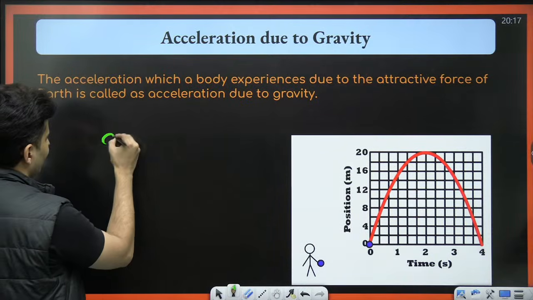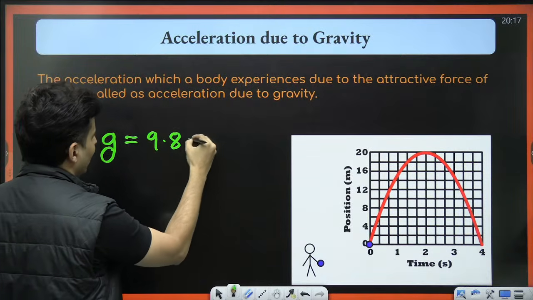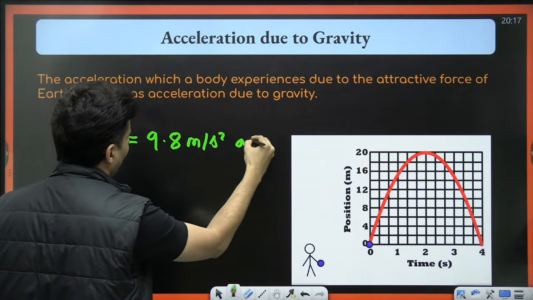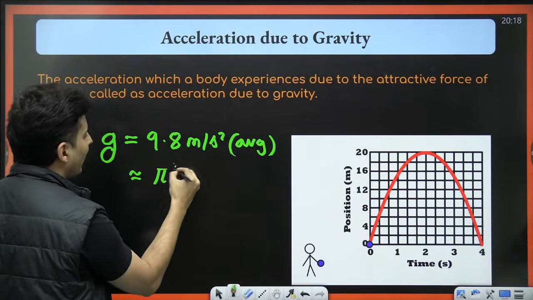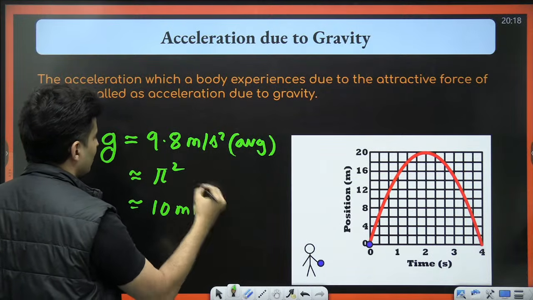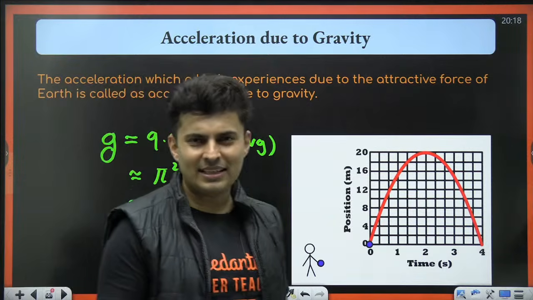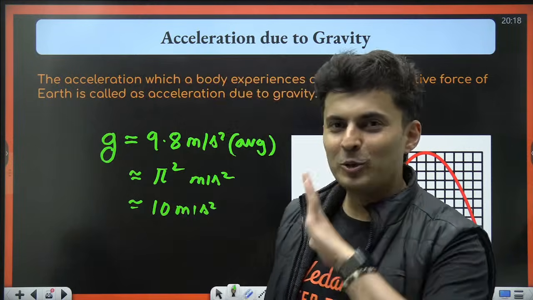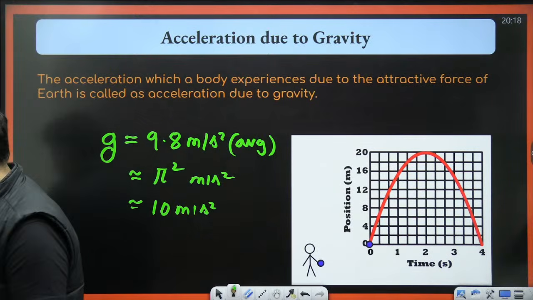The value of g, acceleration due to gravity, is almost 9.8 meters per second square on an average basis, which you approximately call pi square, which you can also approximately take as 10 meters per second square. Pi is 3.14, 3 square is 9, 3.14 square is close to g. This is an approximation which you can always remember.